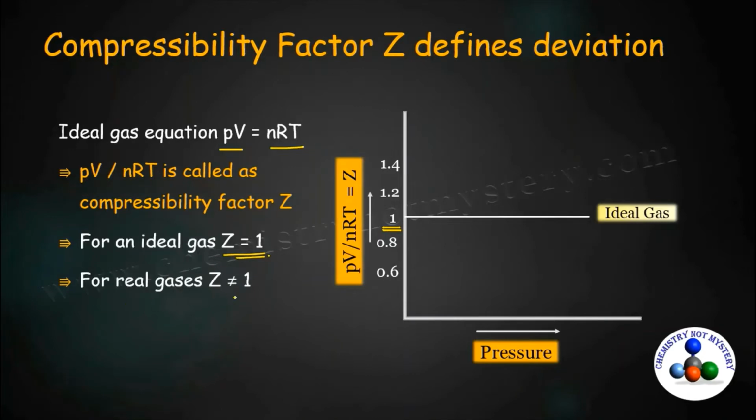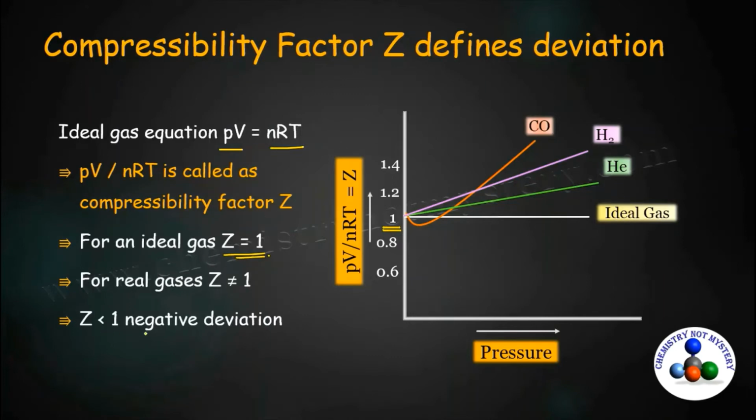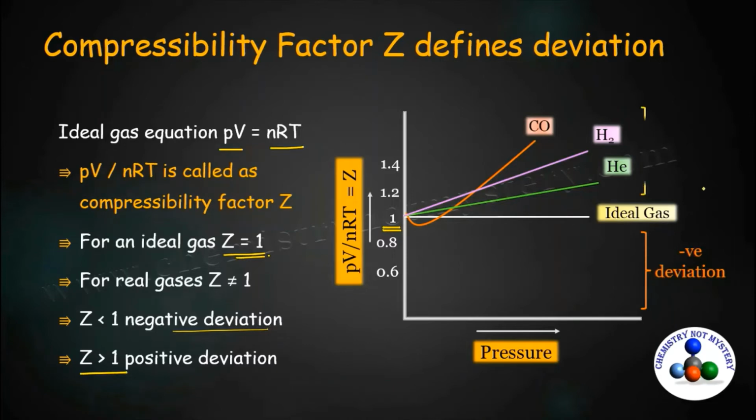But for real gases, the value of Z is not equal to 1. For example, if we plot the same graph for helium, we will get this curve. And when we plot another graph for hydrogen and carbon monoxide, we will get different curves. If the value of Z is less than 1, that means the gas shows negative deviation. For carbon monoxide, you can see it shows negative deviation from the ideal behavior. But for the other gases, for example hydrogen or helium, and some part of the carbon monoxide curve, it shows positive deviation as the value of Z is more than 1.